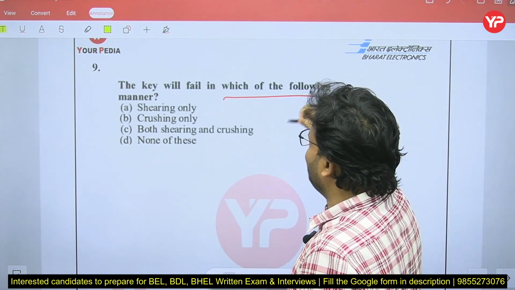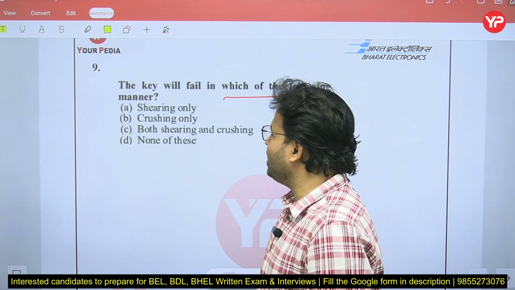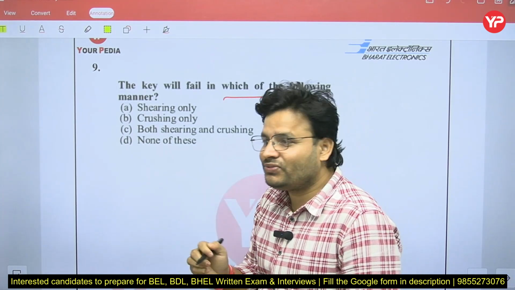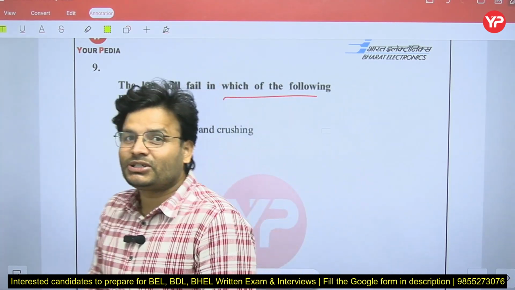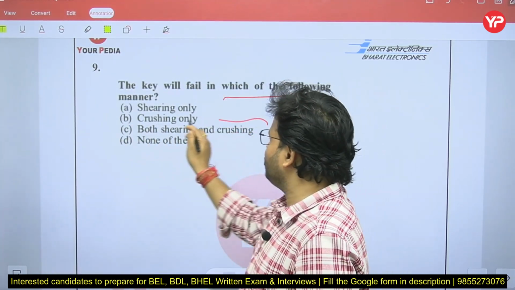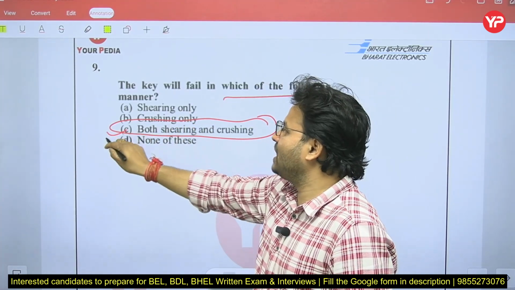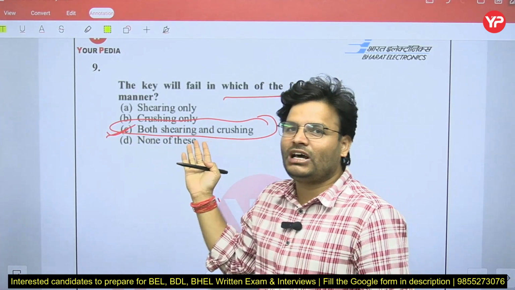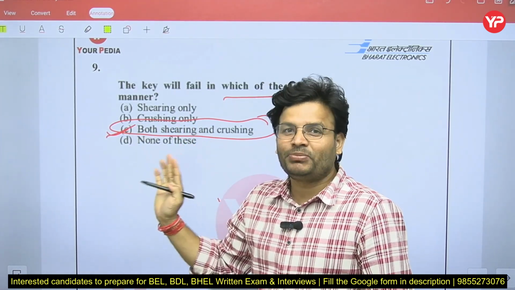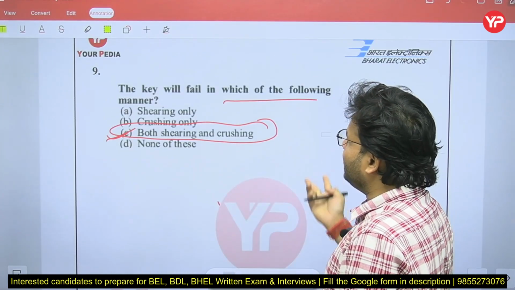So key will fail in which of the following manner? Shearing only, or crushing only, or both shearing and crushing. My dear friends, key can fail because of both shearing and crushing, right? So what is the correct answer, my dear friends? Sometimes in the exam they will ask the formula of shearing and crushing, so try to remember that one also. But here it can fail because of both shearing and crushing.